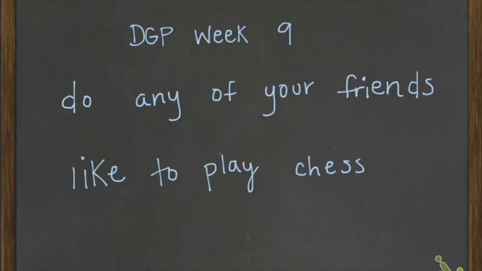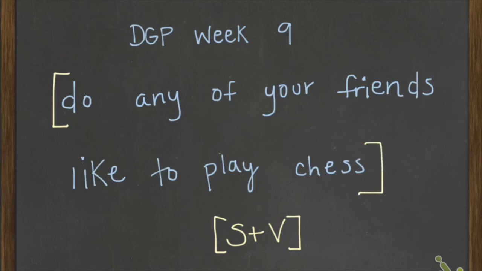Every clause has a subject and a verb. In this case, our subject is the word any, and we have two verbs, do like. Still, there's only one subject-verb pair because it's the phrase, any do like. We'll start at the very beginning of our sentence, and we're going to go until the sentence stops making sense. Do any of your friends like? Well, that doesn't make sense. Do any of your friends like to play? Well, I guess it could make sense, but then we'd be leaving out the word chess, and that would become an orphan that doesn't have a subject or a verb living in the house with it. So we need to go all the way to the end of the sentence.